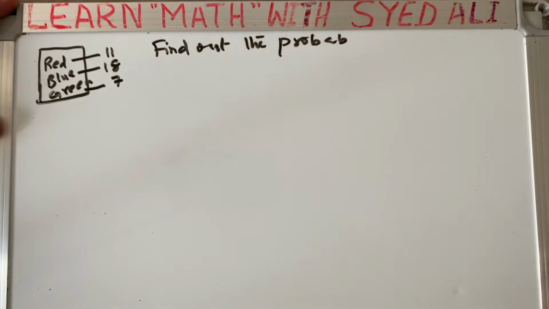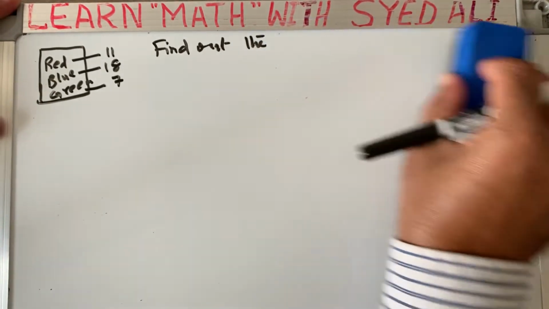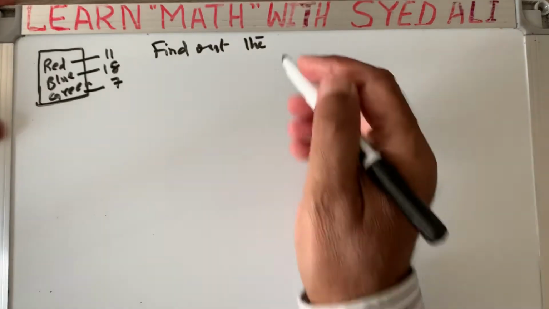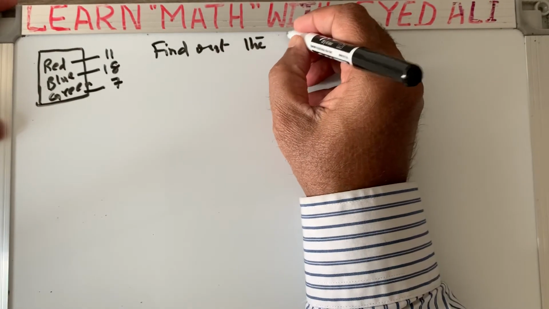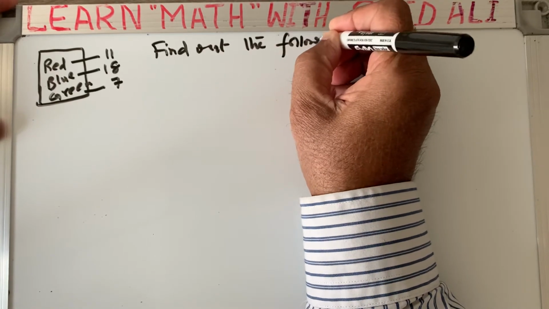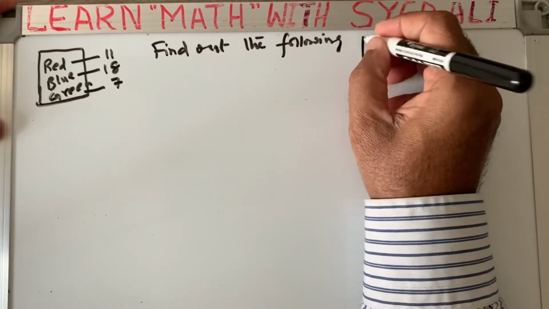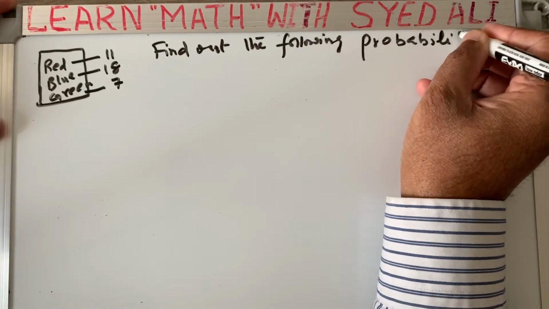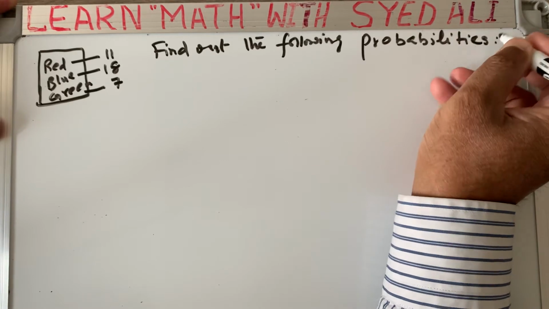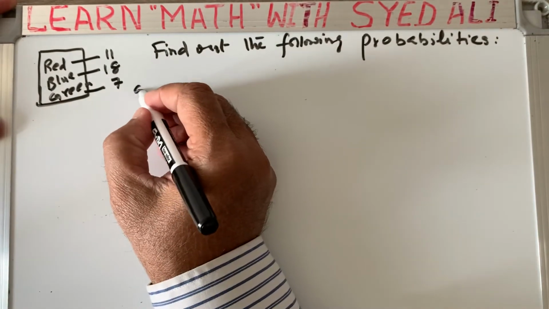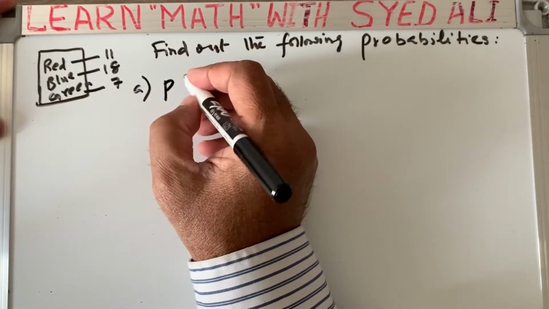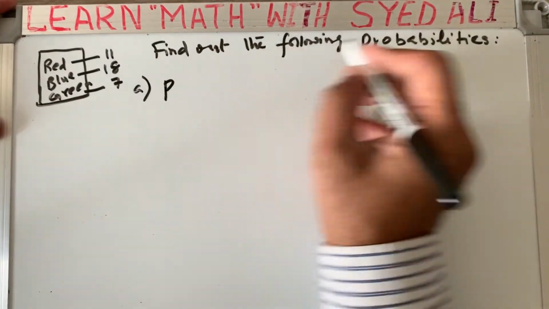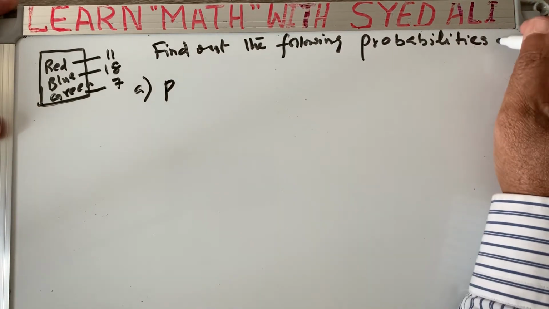Find out the following probabilities. He has given me several parts, 5 parts of this question, right? The question says find the following probabilities in percent.